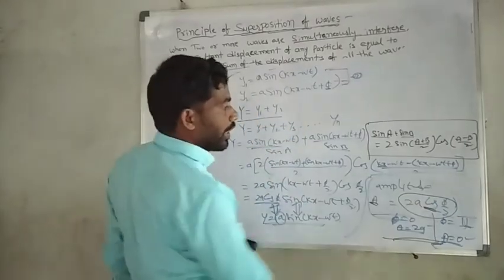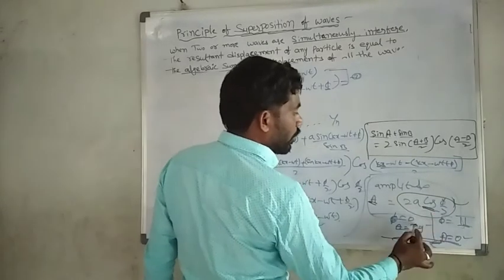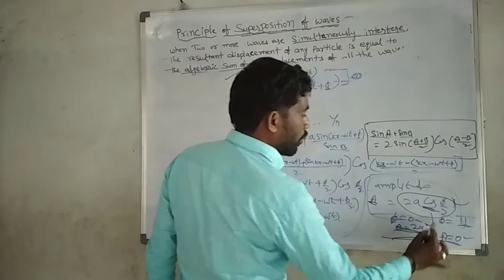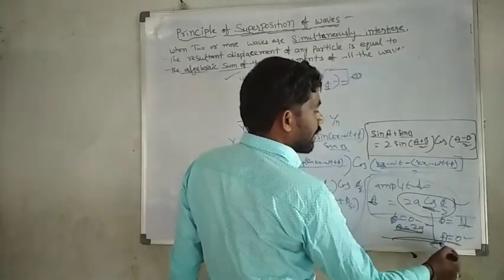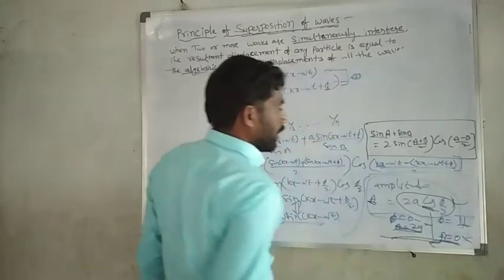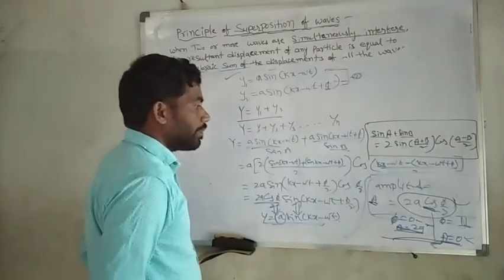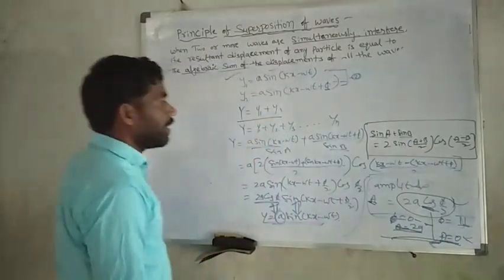That one is 2a cos(φ/2). Whenever φ equals 0, cos 0 equals 1, so the amplitude equals 2a. Whenever φ equals π, meaning 180 degrees, the amplitude equals 0. This situation we saw at the start of this lesson, in the third diagram.